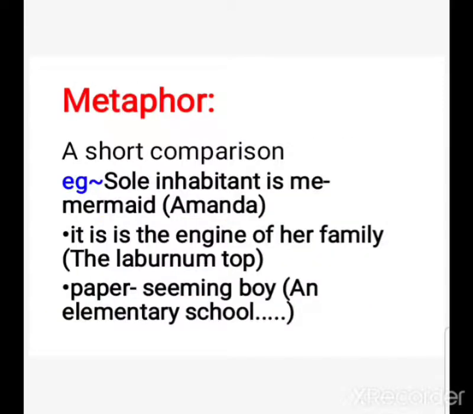Next one is metaphor. It is also a comparison, a short comparison, but here we are not using the words like and as. It is a short comparison without these words. Now, as you can see in the poem Amanda in 10th class, sole inhabitant is me, mermaid. Here this girl Amanda is comparing herself to a mermaid. Many more comparisons are there in this poem. So mostly the metaphor poetic device is used in the poem here. Sole inhabitant is me. It means Amanda is comparing herself to a mermaid.